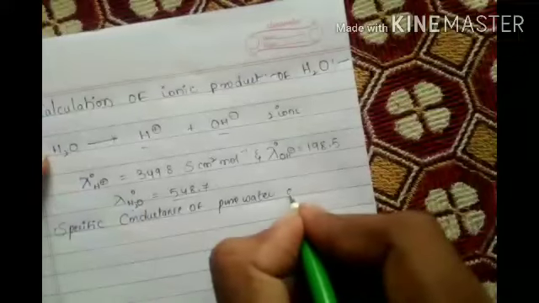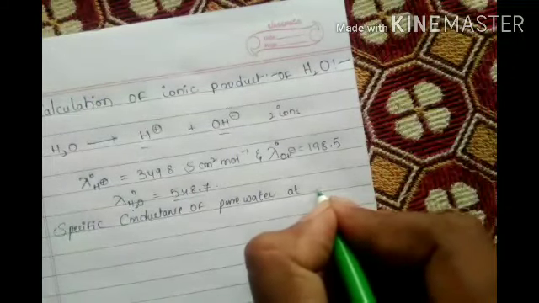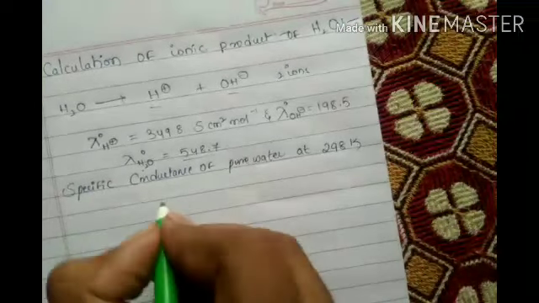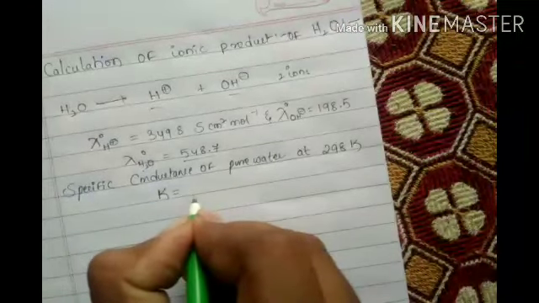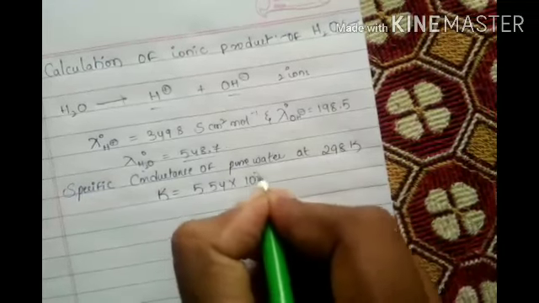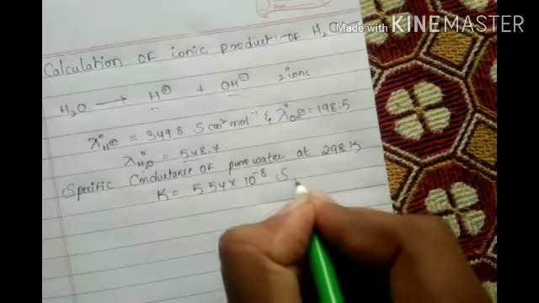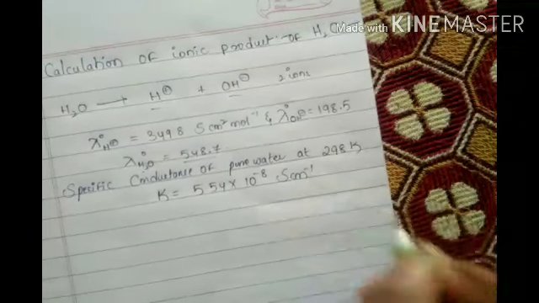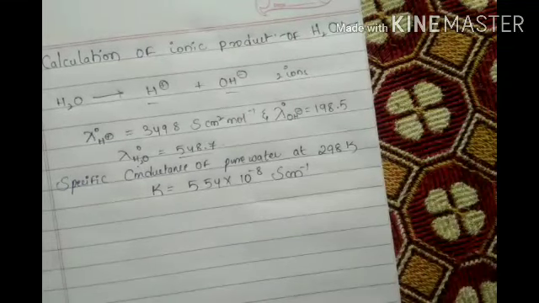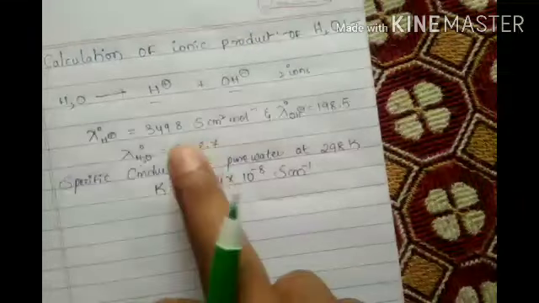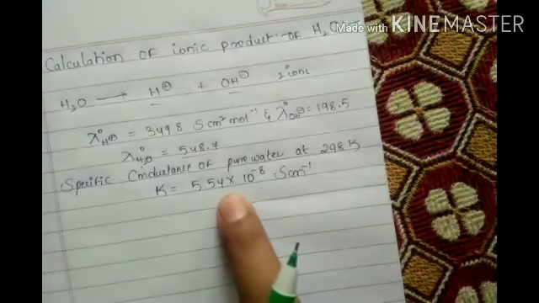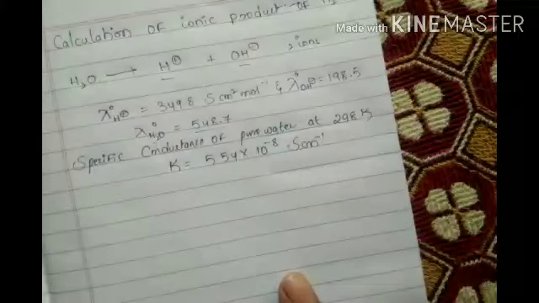Pure water at 298 Kelvin, K is 5.54 into 10 to the power of minus 8 Siemens per centimeter. Definitely you have to remember this. Whatever numbers are there, this number, this number, this number and this number, this is very, very important.